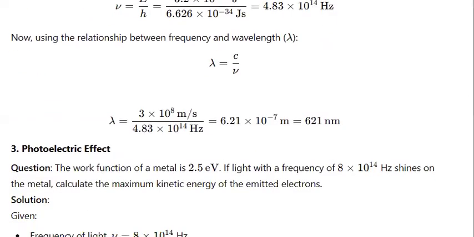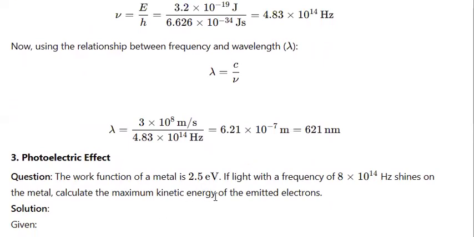Now, in the third question, they've asked us to calculate the maximum kinetic energy of the electrons emitted. They've told us that the work function of the metal is 2.5 electron volt. So what should be our first step? First we have to convert the energy. How will we do that? We will multiply 2.5 with 1.6 times 10 raised to power minus 19 joules to get the total work function, because here they've only listed it in electron volts.